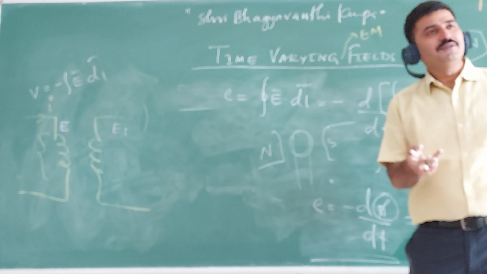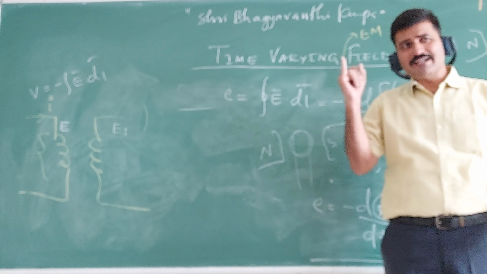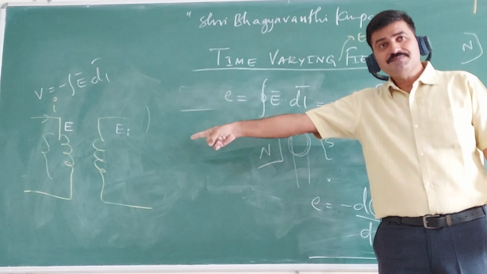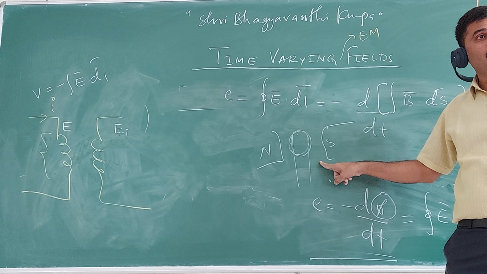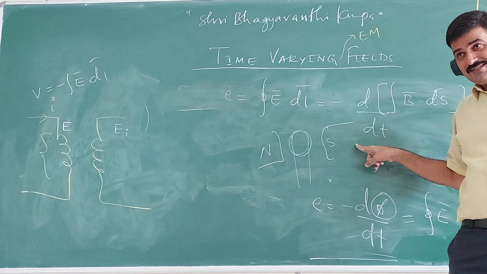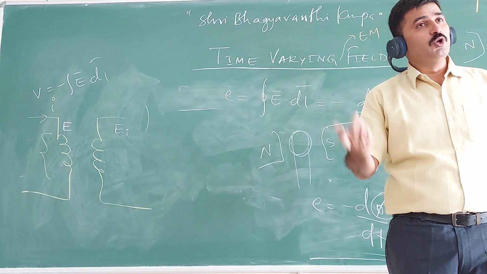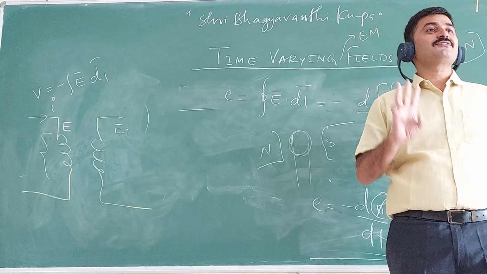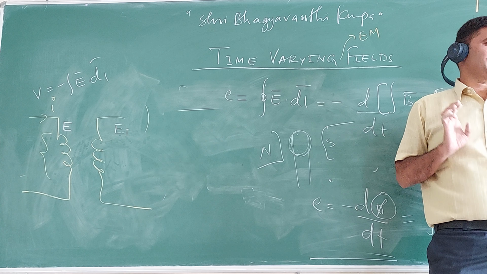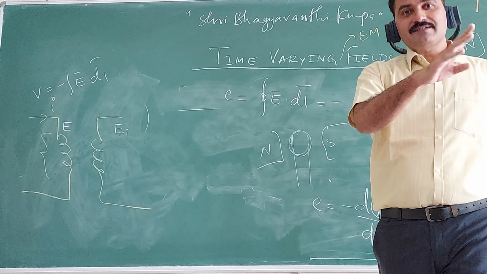Then one more case, a moving loop in a time varying field. That is the last case. First case, what I took: a stationary loop in a time varying field. Second, a moving loop in a static field. Then the third case is a moving loop in a time varying field. These three cases are what Faraday's law leads to. Does everyone understand?